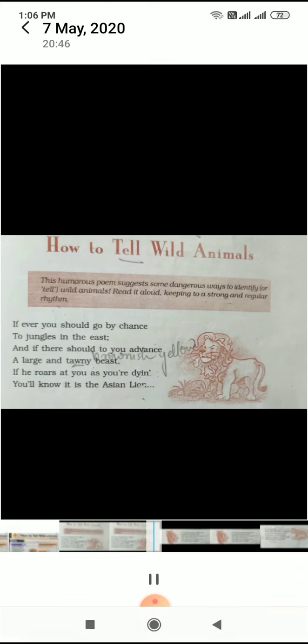So dying, D-Y-I-N-G, actually it is the dying. So poets have these types of liberties, and the poet is trying to say that before your death, you are sure that you have seen an Asian lion. Now come to the next paragraph.